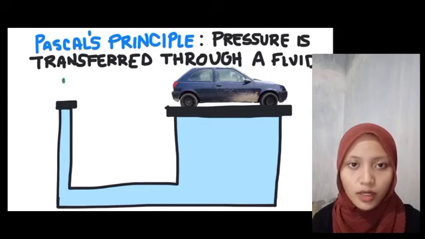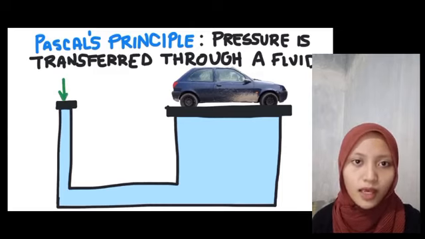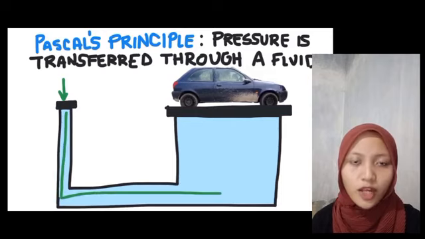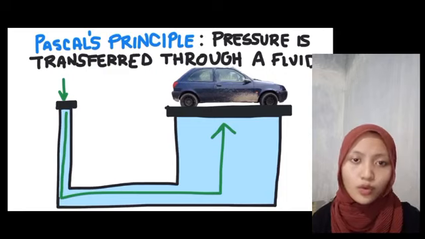A pressure is applied to a small area at one end, and the fluid in the system transfers that pressure to a large area. It's the same amount of pressure that was put into the fluid, but now it is exerted over a large area. And so you can lift a very heavy object like a whole car.